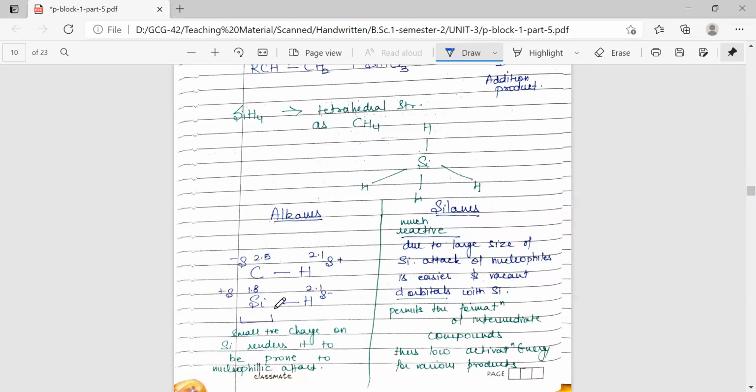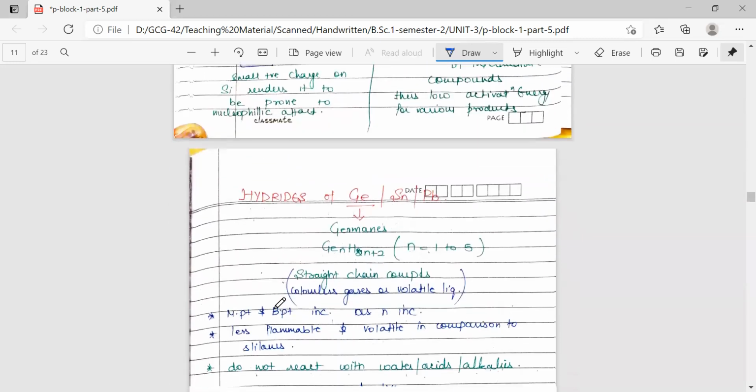So it is prone to nucleophilic attack; nucleophiles can easily attack silicon. Also, silicon has vacant d orbitals, so it can extend its coordination from 4 to 6 and accept electron pairs from incoming nucleophiles. So it permits the formation of intermediate compounds with low activation energy.